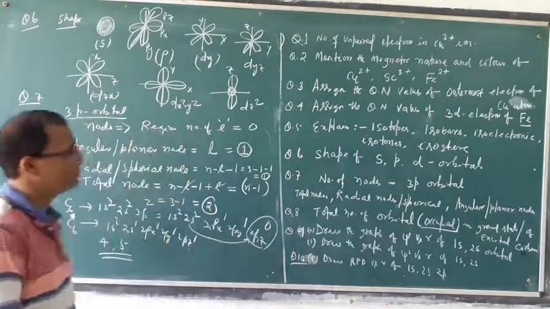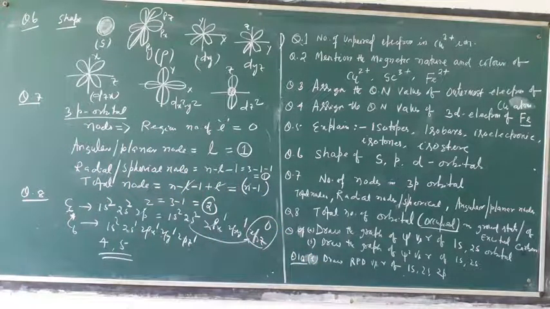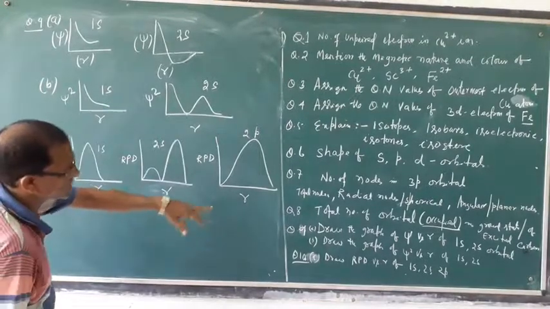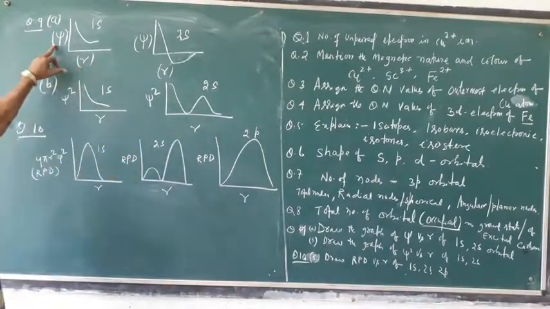Question number 9: draw the graph of psi versus r for 1s and 2s orbital, and then 2p. Okay, we will draw. It is a graph for question 9, psi versus r.